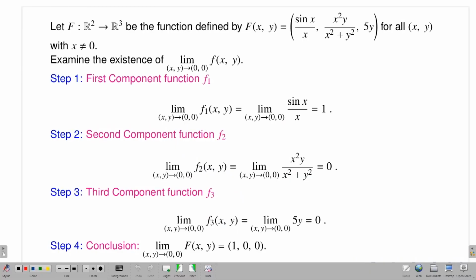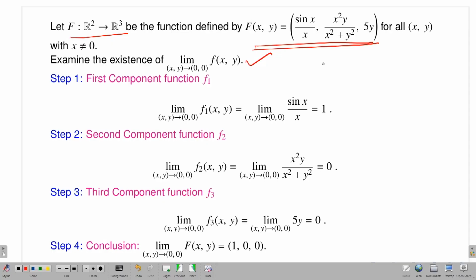So that is important. Let capital F, a map from R2 to R3, be a function defined like this: capital F of (x, y) is (sin x by x, x square y by x square plus y square, 5y). I want to find the existence of the limit of this function as (x, y) approaches (0, 0). What is my first step? Since the definition of capital F is given, you immediately identify the component functions.